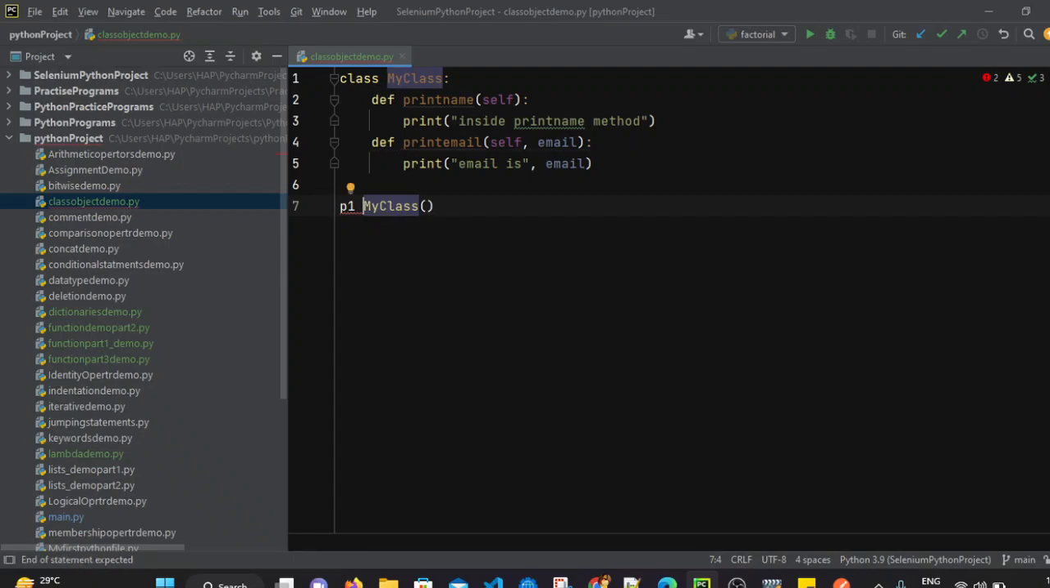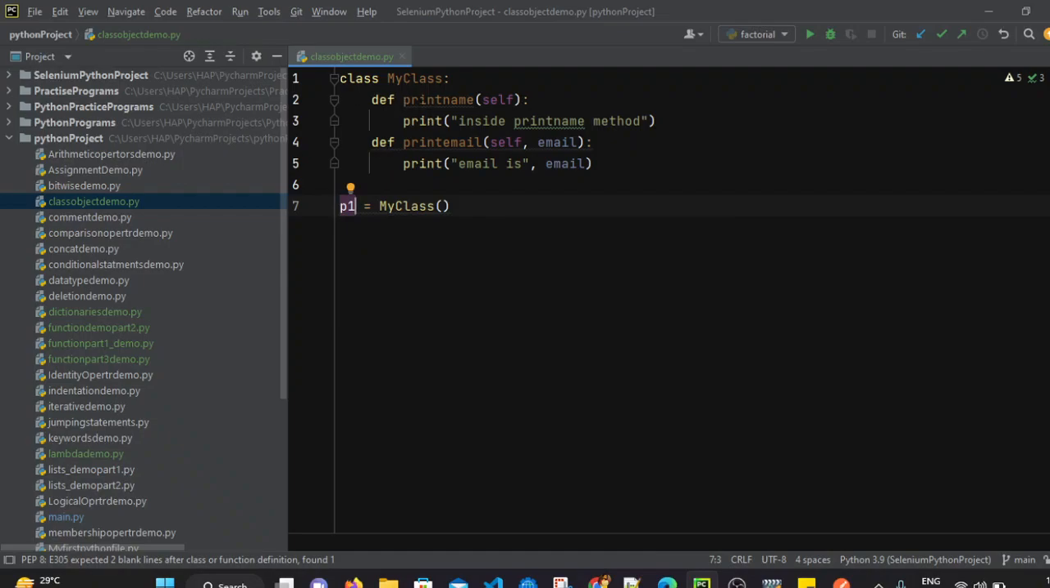So p1 is an object variable. p1 is referring to that memory location of that object. So p1 equals my class. We have created an object, and we have assigned the variable to that object's memory location. By using this p1, we can simply access the methods